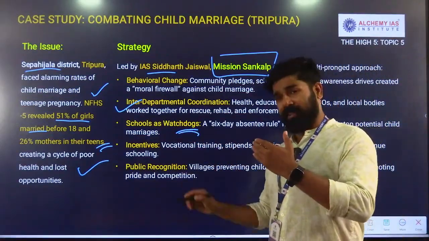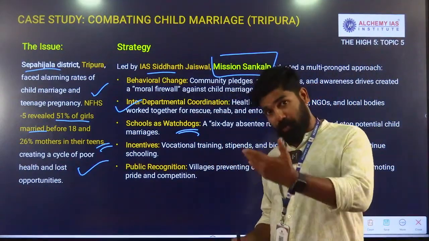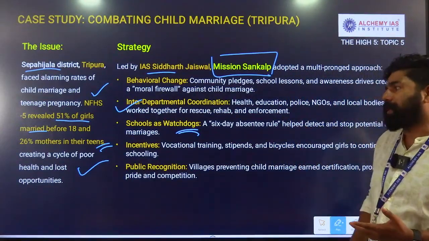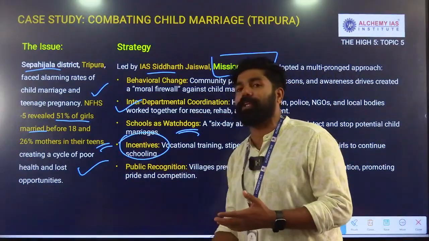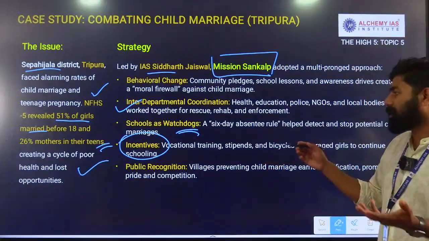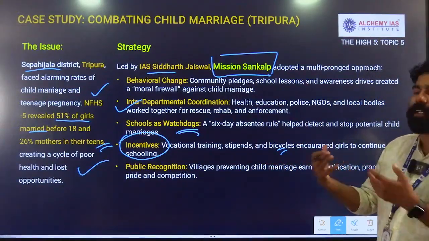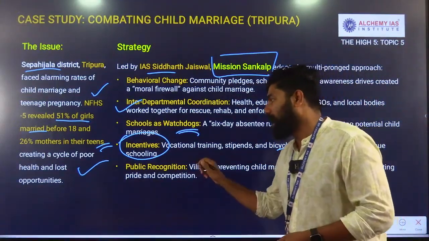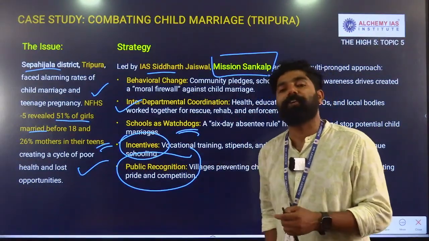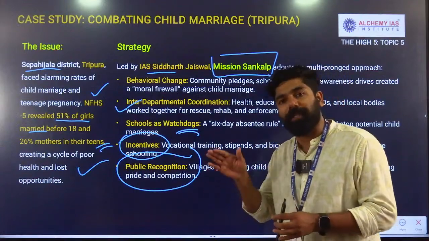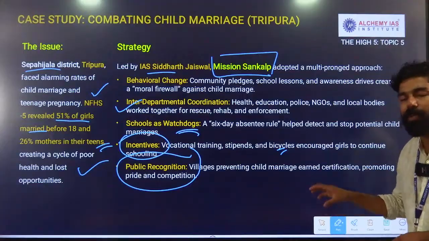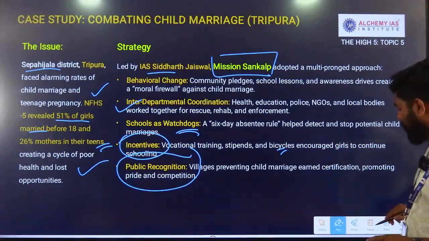Whenever any girl is not coming to school, a dropout or missing girl is identified through the school as watchdog, and there are incentives for continuing the girls' education. Those who continued the education are given stipends and bicycles, and the continuity of education is encouraged. Public recognition is also part of that. Any village that becomes completely free from child marriage will be certified as a child marriage free village.